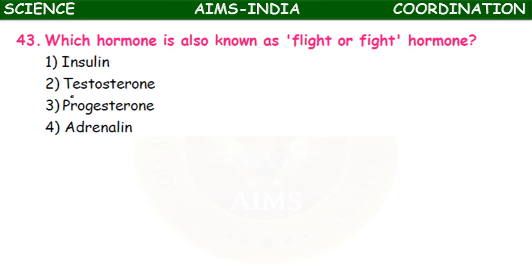Which hormone is also known as fight or flight hormone? Insulin, testosterone, progesterone, adrenaline. It is the adrenaline which is produced at the time of adverse conditions to overcome them. This will help when we are in extreme fear, extreme grief, or certain emotional conditions. This hormone is produced and helps us to cope up with the situation. So what is that hormone called? Fight or flight hormone, adrenaline.